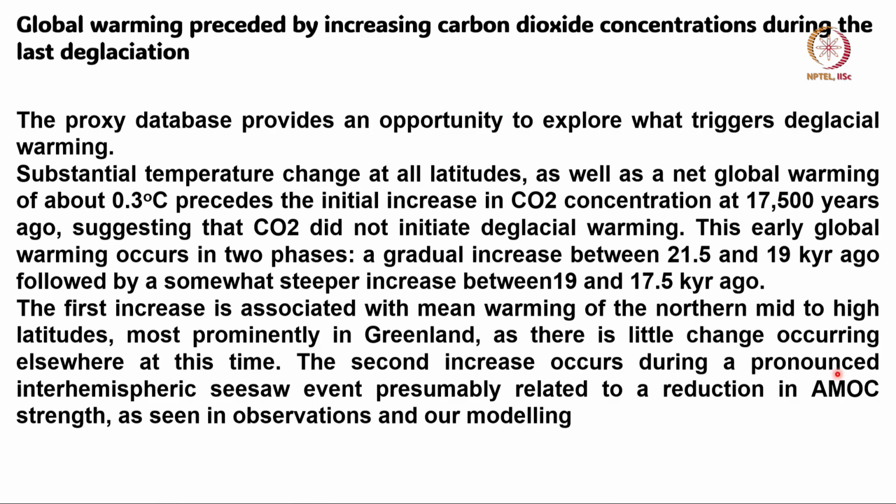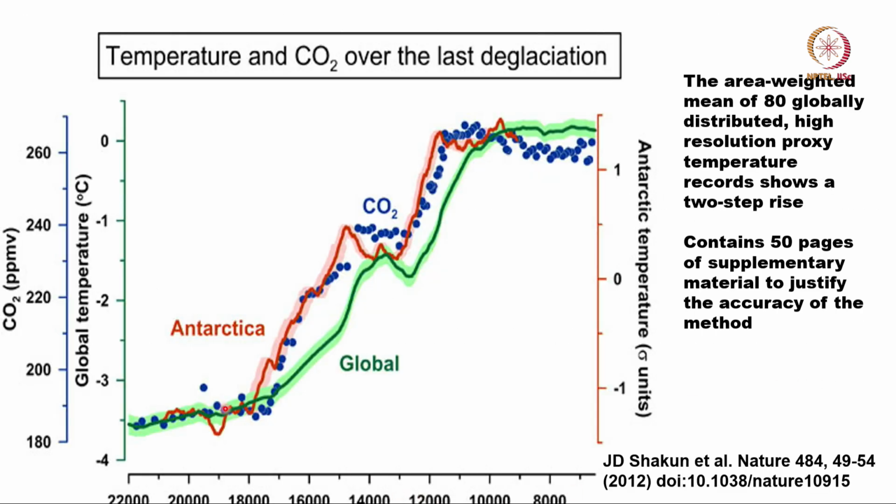So the key point is the initial increase in CO2 occurred around 17,500 years ago. At that time, the global mean temperature had not changed. Okay. So once the CO2 increased, deglacial warming started, and this early warming occurs in two phases. First, a gradual increase, okay, and then a rapid increase. So you can see that there is a gradual increase, there is a rapid increase.